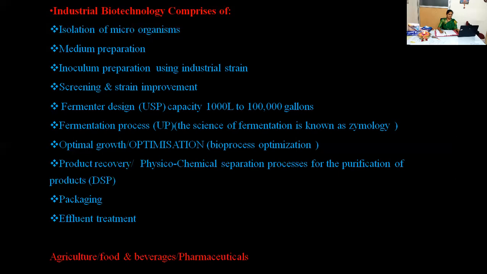Then the products available through industrial biotechnology are applied at the agriculture level, then food and beverages, and even at the pharmaceuticals level. Hope I made myself clear about the industrial biotechnology introduction part.